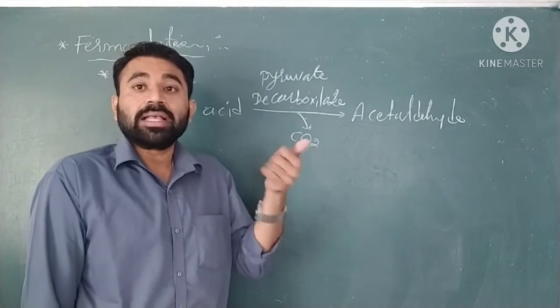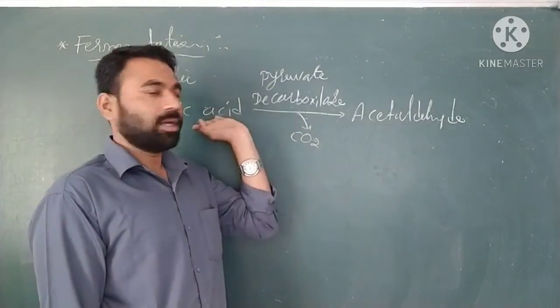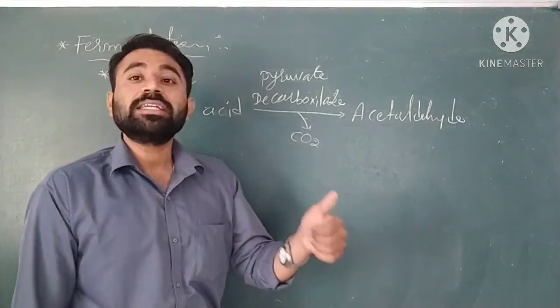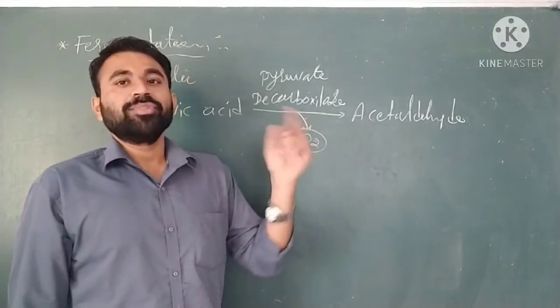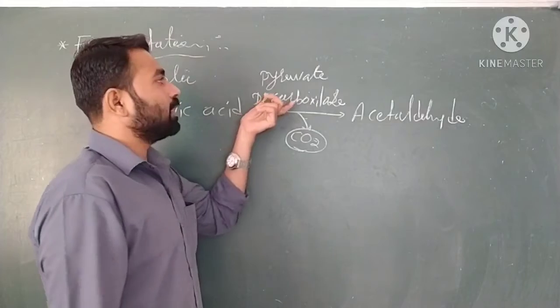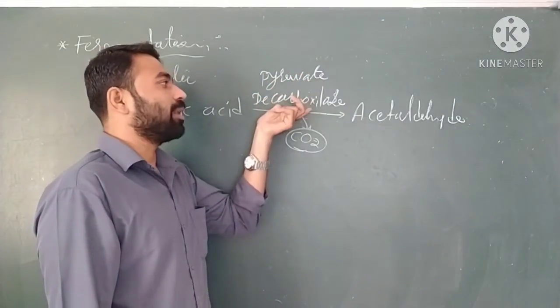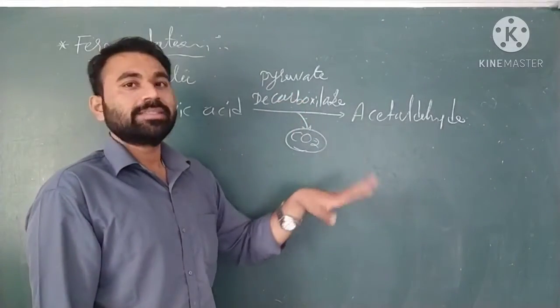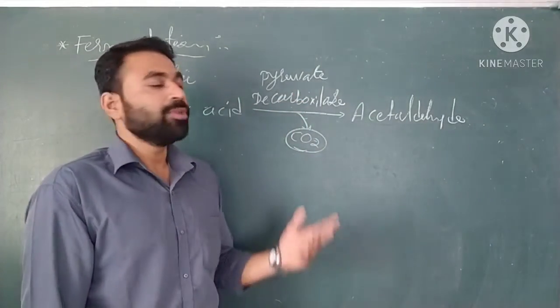Why is the enzyme named like this? Because it is based on the substrate and the reaction. The reaction is decarboxylation, the removal of carbon dioxide, and the substrate is pyruvate. So it is called pyruvate decarboxylase, which releases carbon dioxide and forms acetaldehyde.